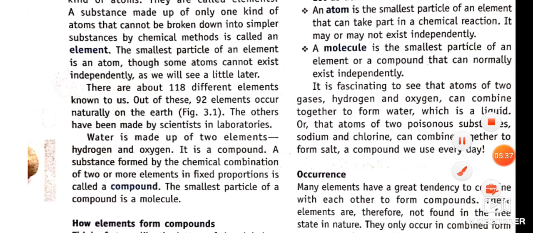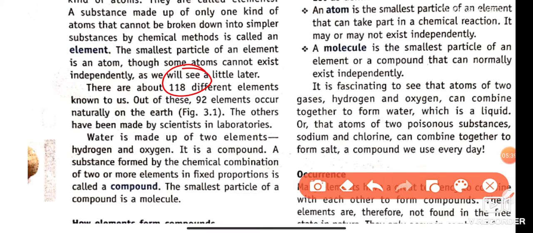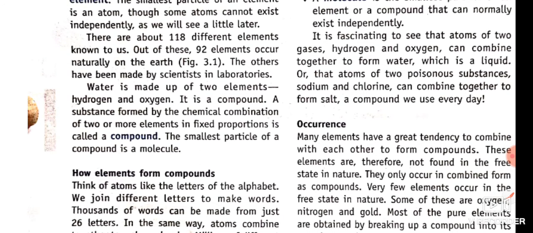How many elements exist in nature? About 118 elements. Of these, 92 are naturally occurring and the rest, 26, are prepared in laboratories. Now we discuss water. Water is made up of two elements, hydrogen and oxygen.